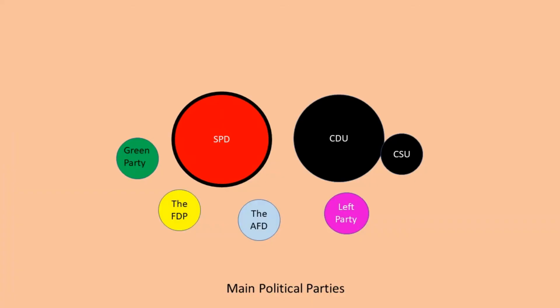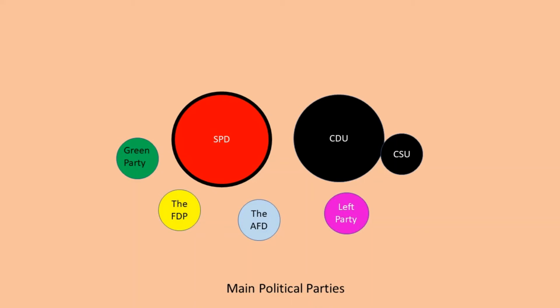Now, the overarching political ideology within Germany is neoliberalism, whereby economic reforms and democratization are highly supported and encouraged throughout the country. Now, there are several parties in Germany, however, there are two major political parties, those being the CDU and the SPD. The CDU is the center-right party, is also the ruling party. The SPD is the center-left party. It is Germany's oldest political party, and it is the primary rival to the CDU.